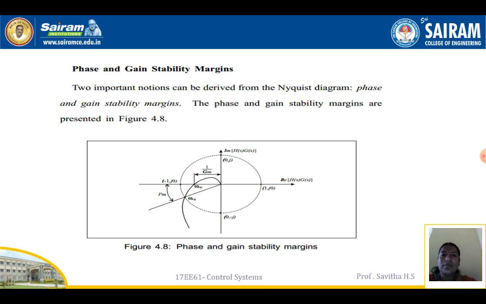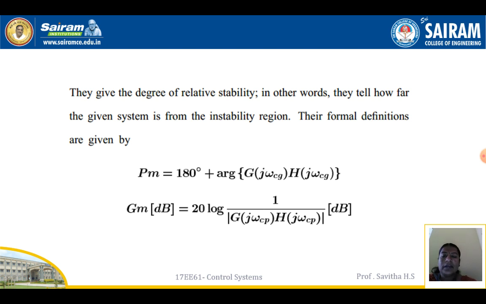Phase and gain stability margin. Two important notions can be derived from the Nyquist diagram: phase and gain stability margin. The phase and gain stability margins are presented in the figure, as shown in the diagram. They give the degree of relative stability. In other words, they tell how far the given system is from the instability region.